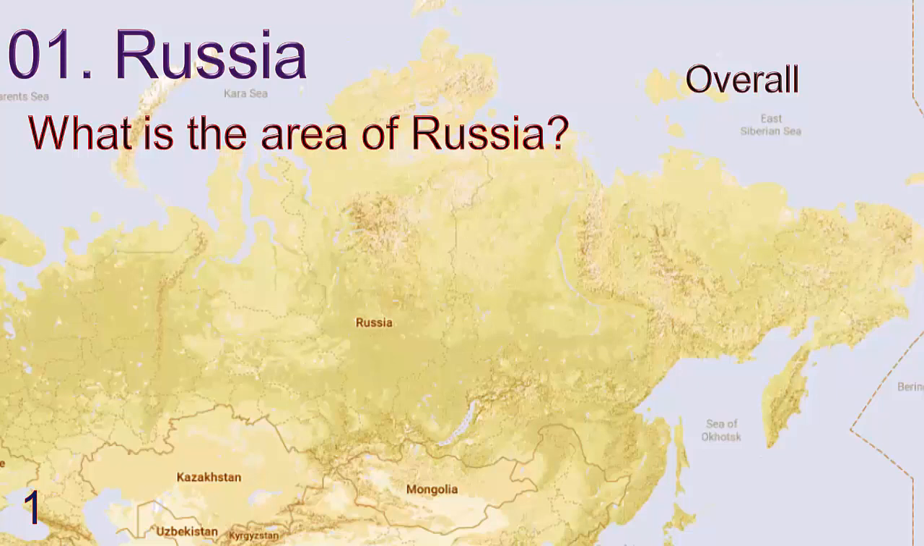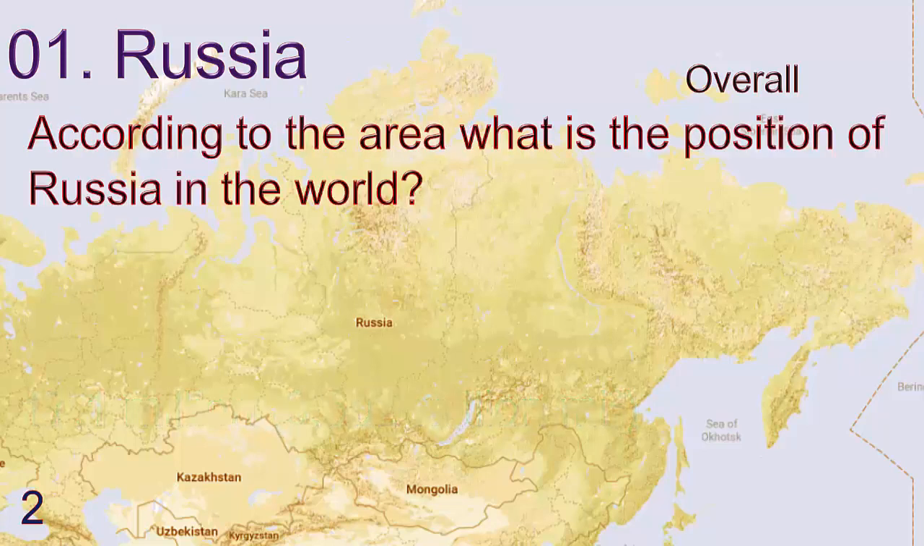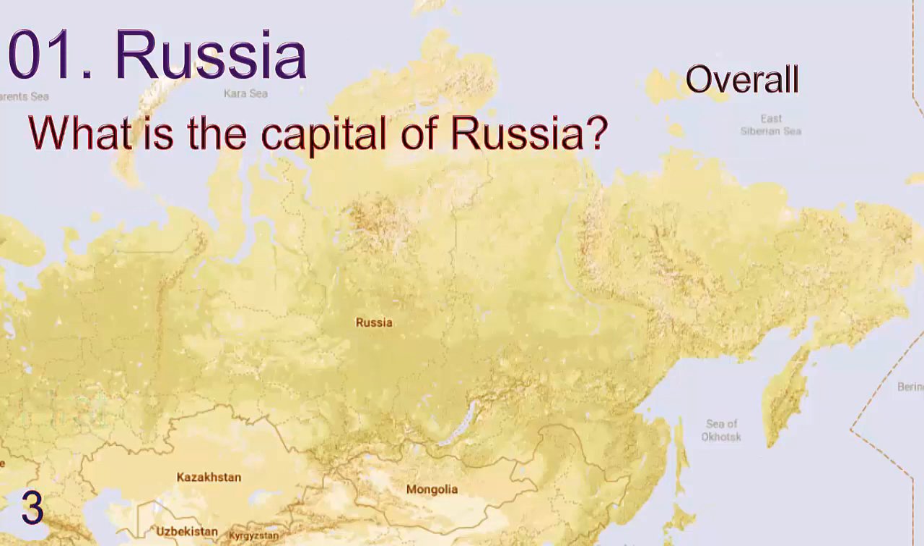What is the area of Russia in square kilometer? Answer is 17.1 million. That is approximately 6.602 million square mile. According to the area, what is the position of Russia in the world? Answer is first. What is the capital of Russia?